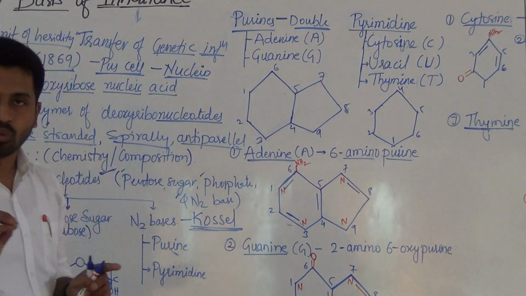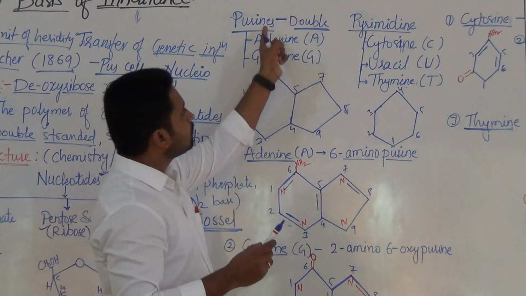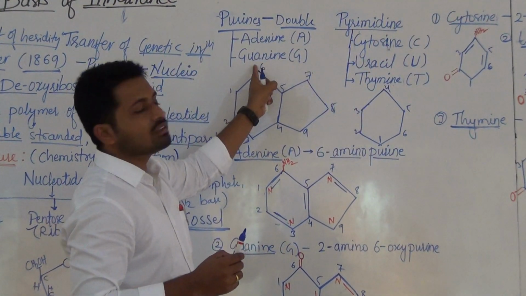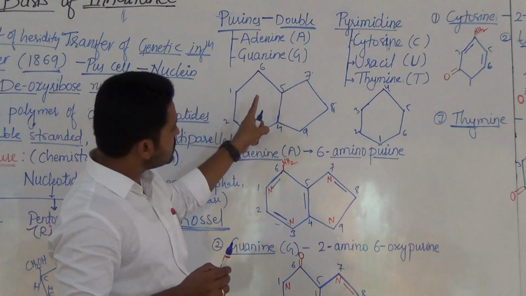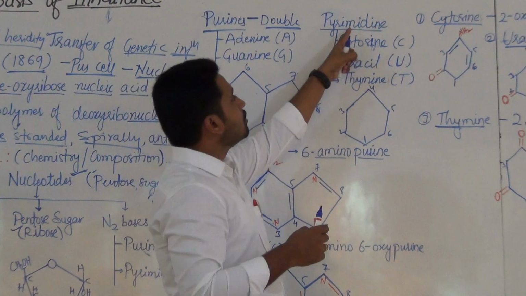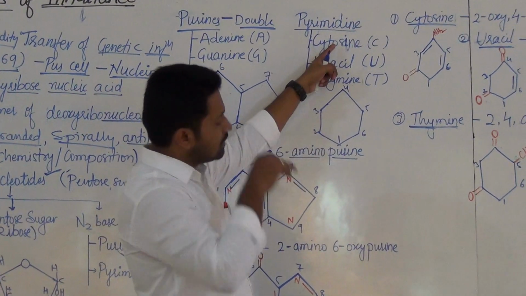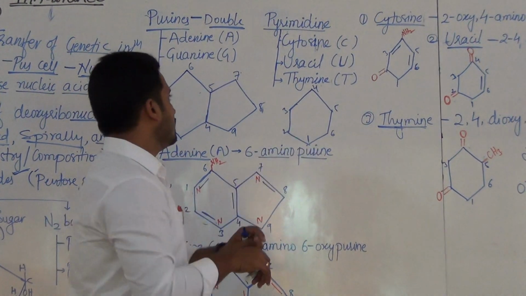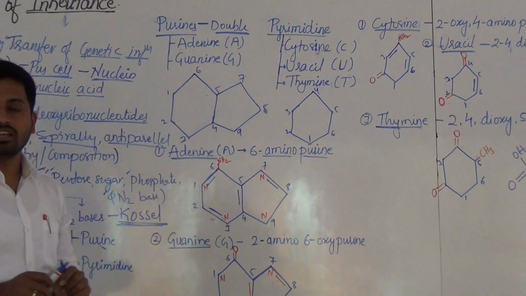There are 5: 2 are purines and 3 are pyrimidines. Adenine and guanine come under purines, which are double ring structures. Pyrimidines are of three types, which are single ringed structures. Now, coming to the structure of adenine.